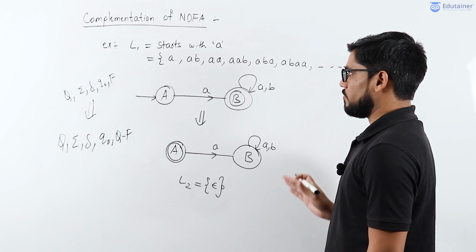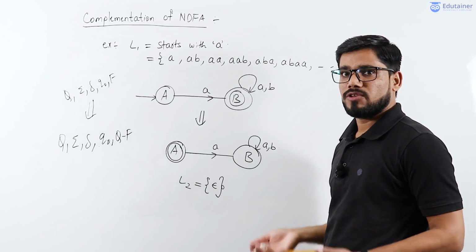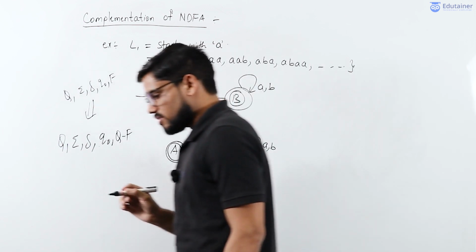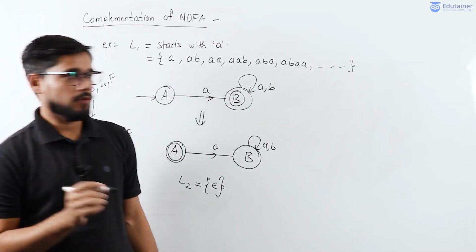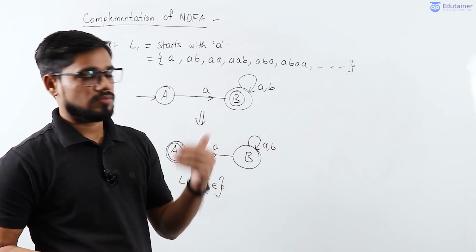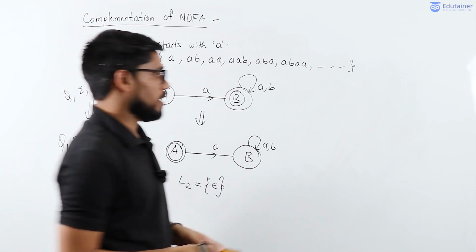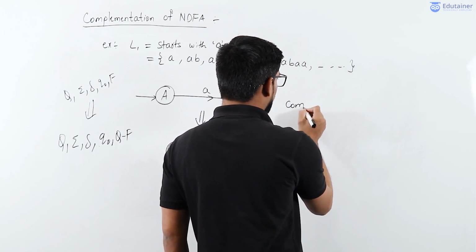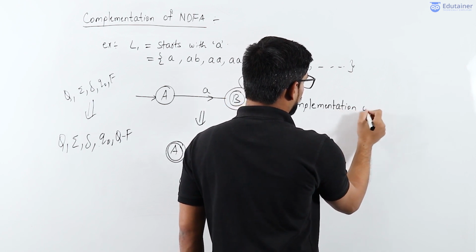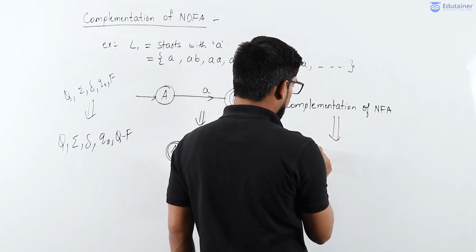We want a language which will not start with A. It may start with B, or any other symbol. So the concept here is, if you complement the NFA, then the resultant language may or may not be the complemented language. Complementation of NFA will not give you the complemented language.